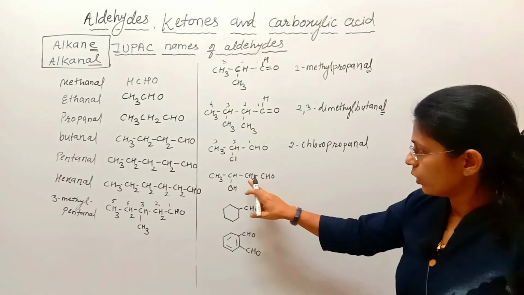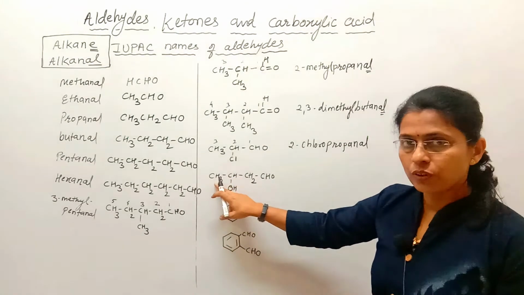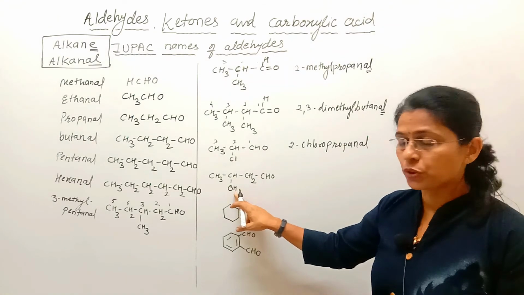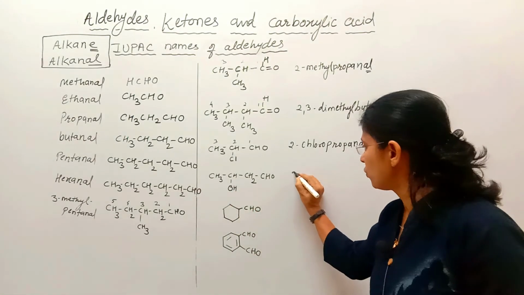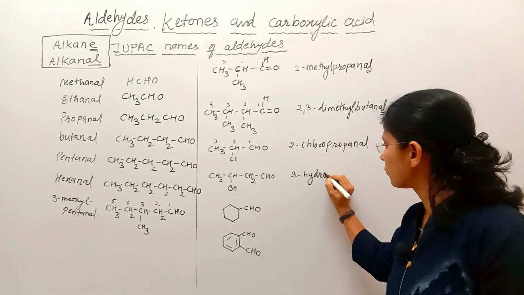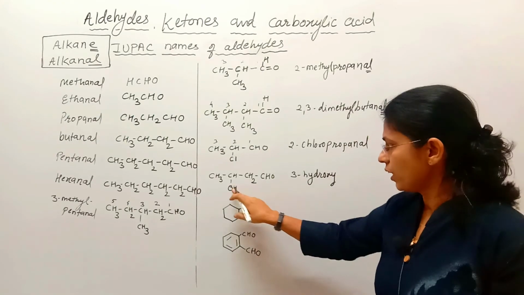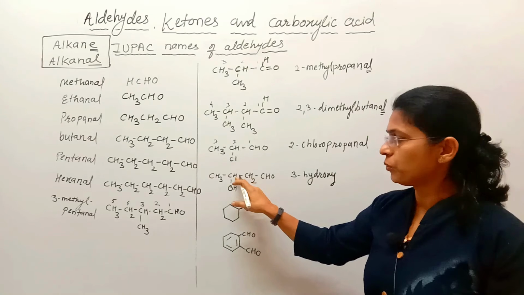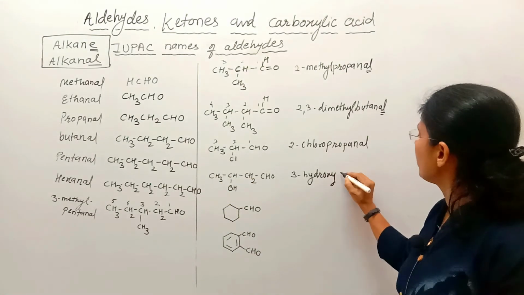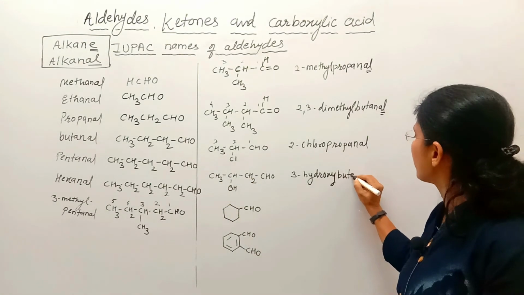Here 1, 2, 3, 4. At 3 position OH is present as a substituent, hence the name is 3-hydroxy. 3-hydroxy, 1, 2, 3, 4. So butane, e replaced by al, that's why 3-hydroxy butanal.